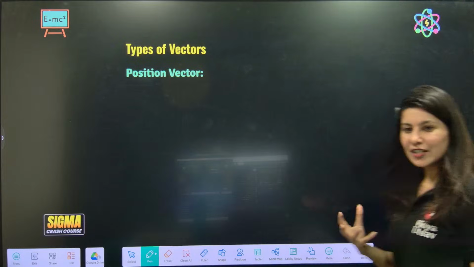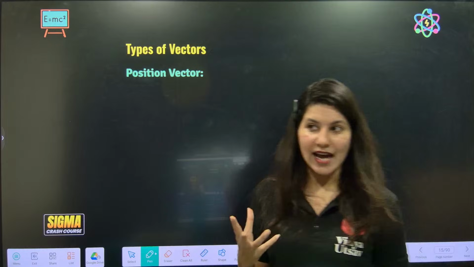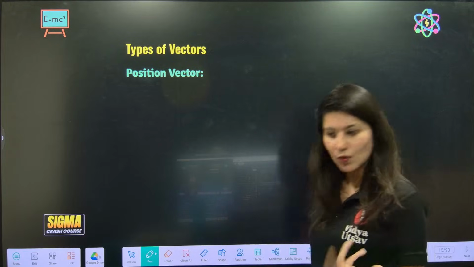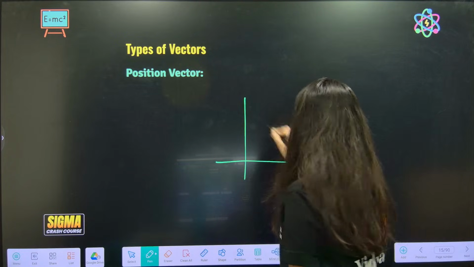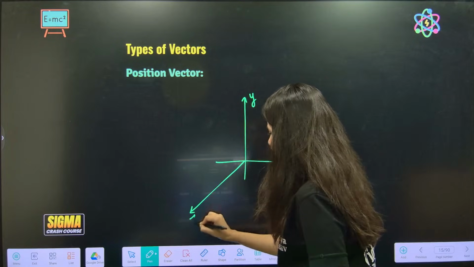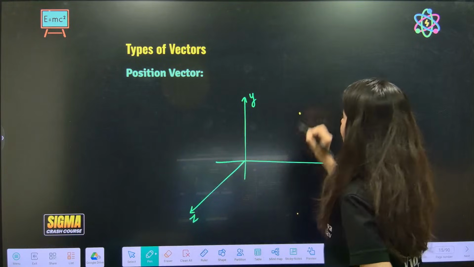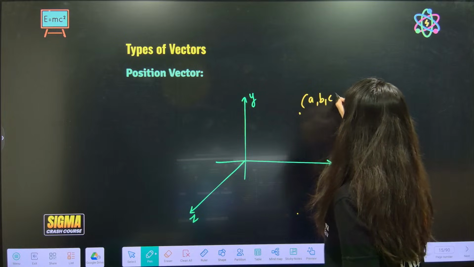So another definition, let's understand a couple of definitions so that we can actually solve good PYQs. Position vector. What is a position vector? Suppose you have an x-axis, y-axis and a z-axis. Now you have a point which is (a, b, c).